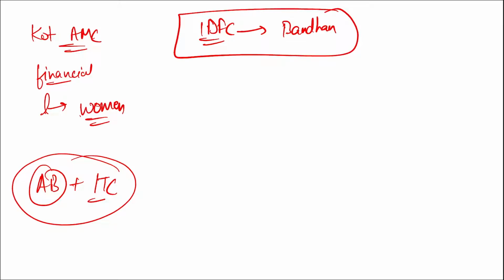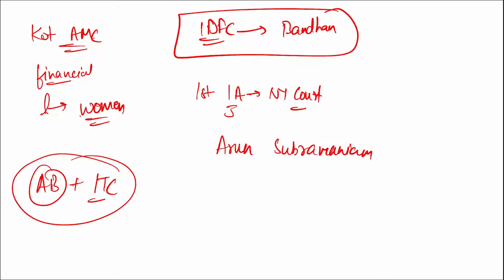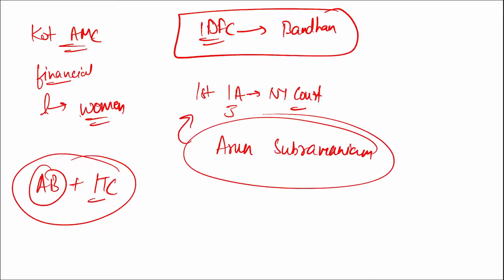Next, if I ask you who has been appointed as the first Indian American judge at New York court. He will be Arun Subramanyam. All right. He is the first Indian American to be the judge at New York court.